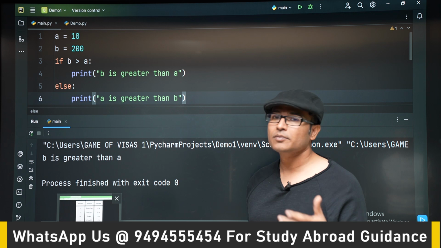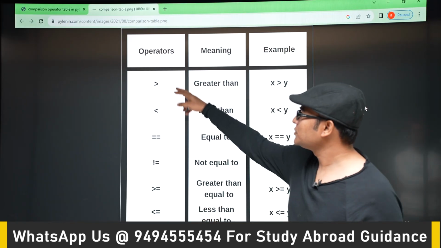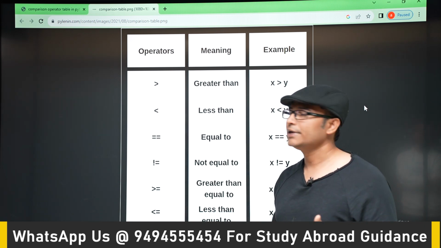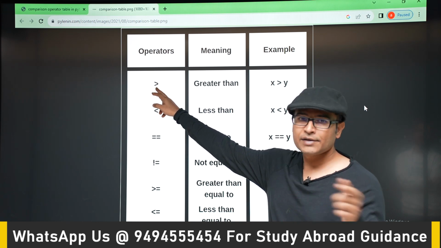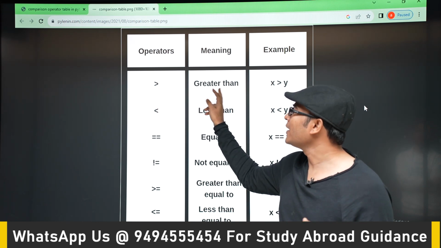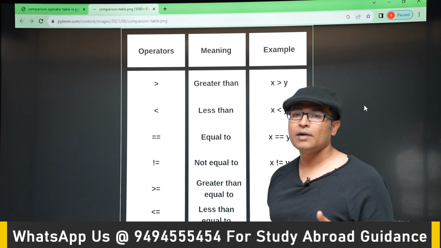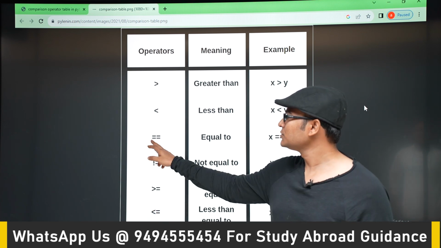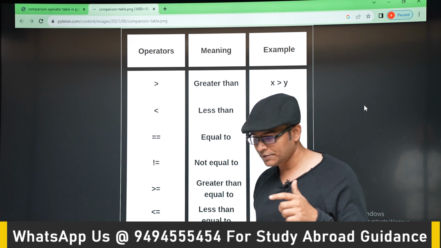Comparison operators. So these are all the comparison operators. If you are from a C background, you know this already. It is the same. One greater symbol is greater than, one less symbol is less than. But when you are comparing two elements to be equal or not, then you have to use two equal symbols. This is important. So many people make a mistake here.